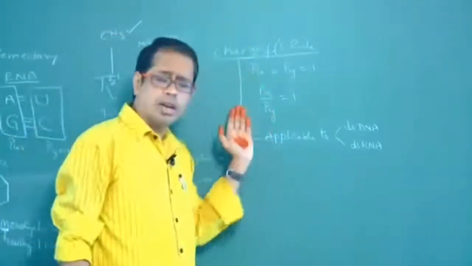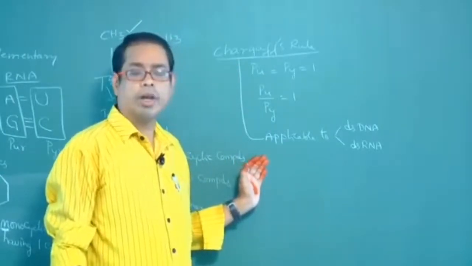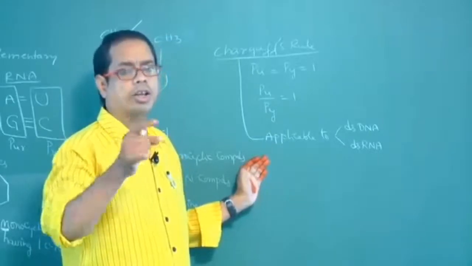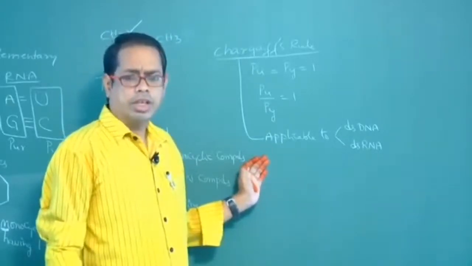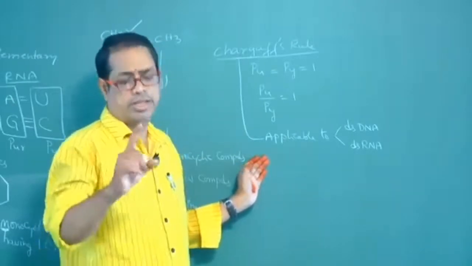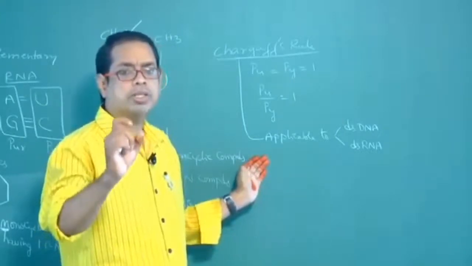Is Chargaff's rule applicable to genetic material of TMV? No. Why? Because in TMV the genetic material is single stranded RNA. Is Chargaff's rule applicable to genetic material of bacteriophage? Yes. In bacteriophage, genetic material is double stranded DNA.